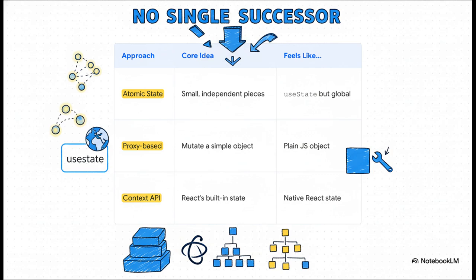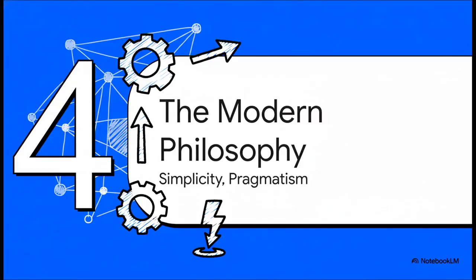You've got atomic state, which honestly feels a lot like using React's useState hook, but on a global scale. Then you have these proxy-based tools where you just mutate an object and your UI reacts. It's really cool. And of course, you have tons of developers just leveraging React's own context API for a more native feel. And all of these new approaches, they're really united by a shared philosophy. It's all about a big move towards simplicity, being pragmatic, and finding power in a totally different way.